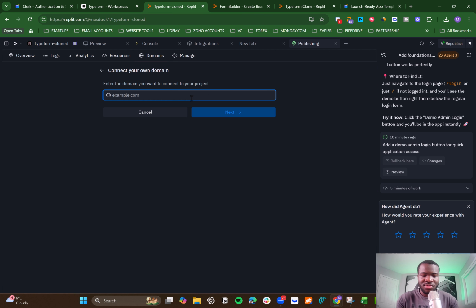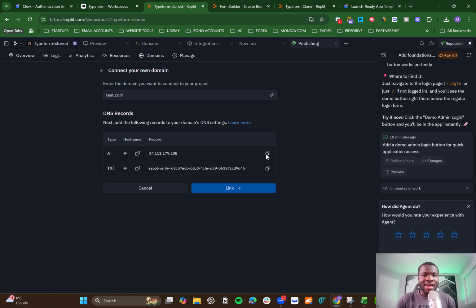So let's say you're using something like test.com as the domain. Okay, and then you click next. And then from there, it'll ask you to add this into your DNS settings, meaning you have to go to GoDaddy, SiteGround, and so on, and then enter in those information and click on link. Usually it takes like 15 to 20 minutes for this to go live. And then you can access your app through this link directly. All right, so this is how it works.